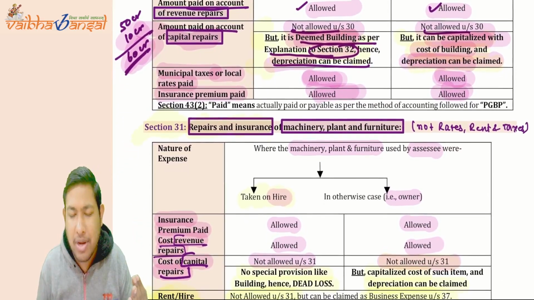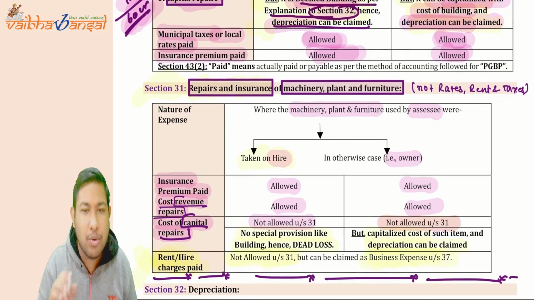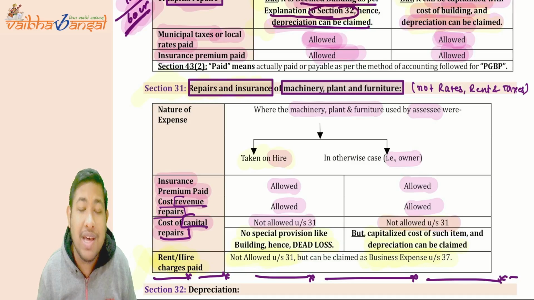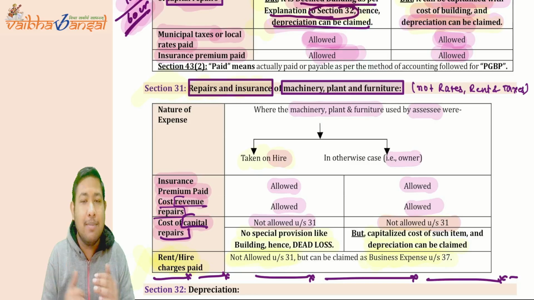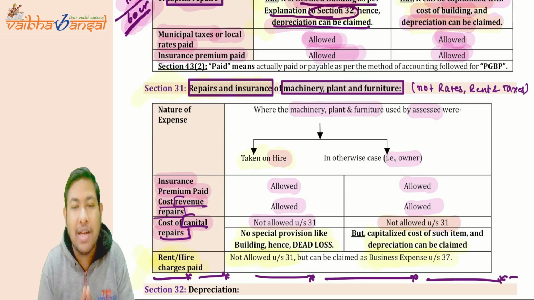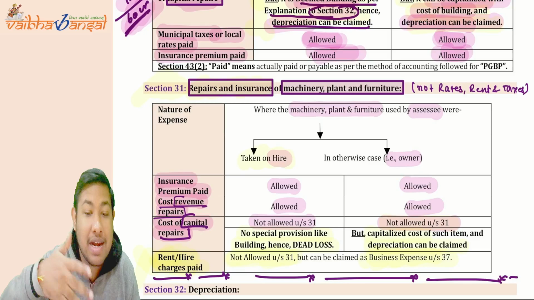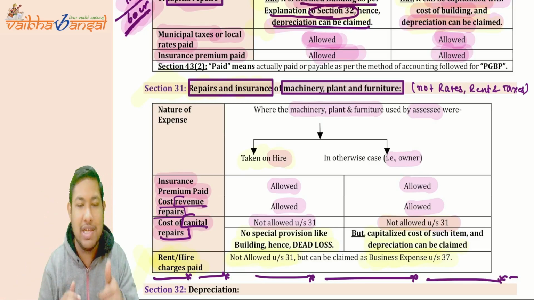Someone has taken them on hire and someone is the owner. All the revenue expenditures can be claimed by both the persons. Yes, all the rent and hire charges can be claimed, usually not under section 31 but under section 37, the business expenditure, which talks about general deductibility. Understood this?